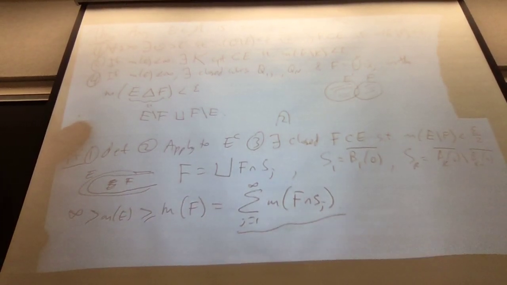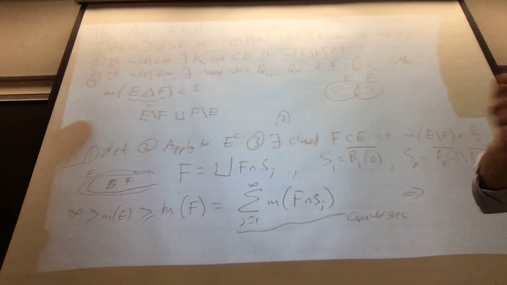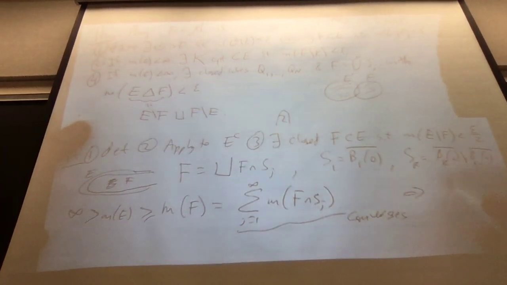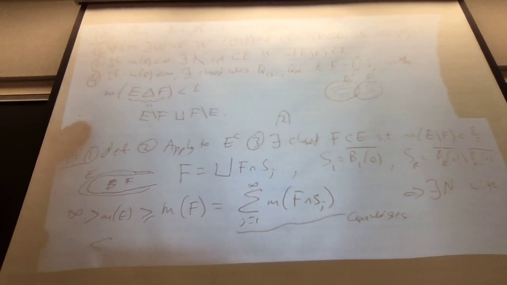So this sum converges. So its terms go to 0. Not just its terms, its tails go to 0, which implies there exists an n with the sum of the measures from, should we not make OBOBs now? n plus 1 to infinity? Can we move the paper up just a little? Yes, Cleo.